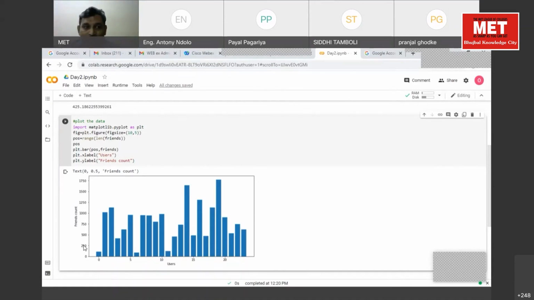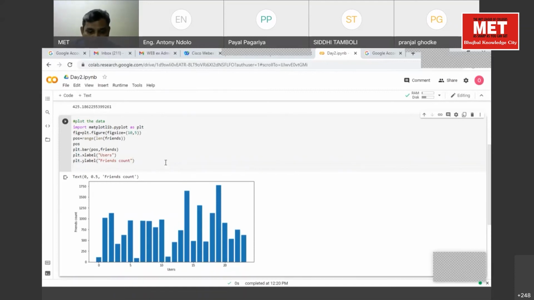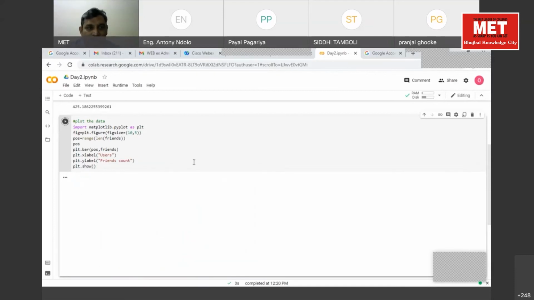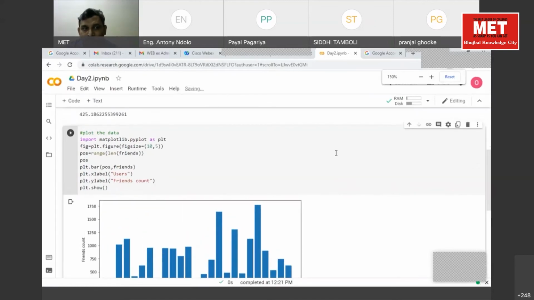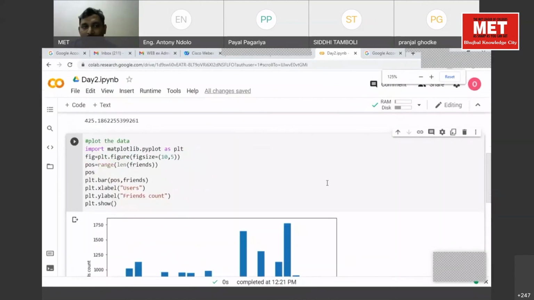Is it working? Let me know. We can use the plt.show function also to remove the rest of the things. Just specify plt.show and it will just show the plot. Is this clear? I'm just pausing for half a minute.